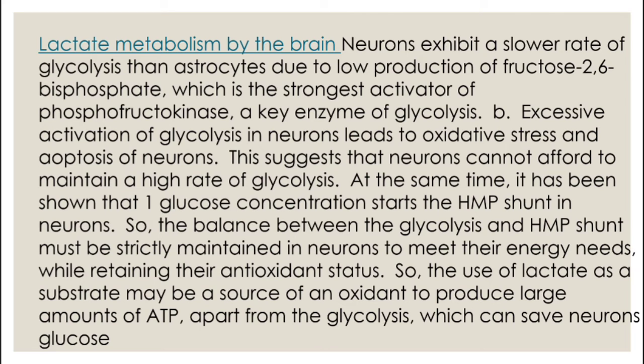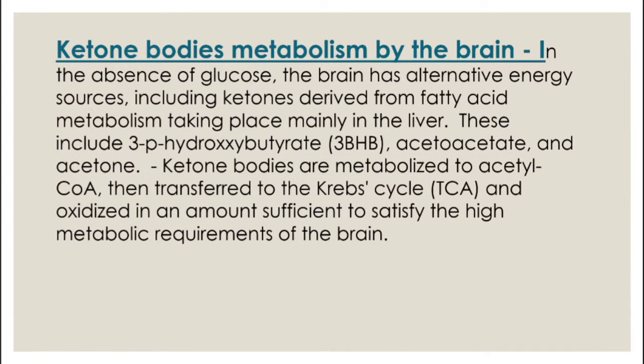At the same time, it has been shown that high glucose concentration starts the HMP shunt in neurons, so the balance between glycolysis and the HMP shunt must be strictly maintained in neurons to meet their energy needs while retaining their antioxidant status. So the use of lactate as a substrate may be a source of oxidation to produce a large amount of ATP apart from glycolysis, which can save neurons' glucose.